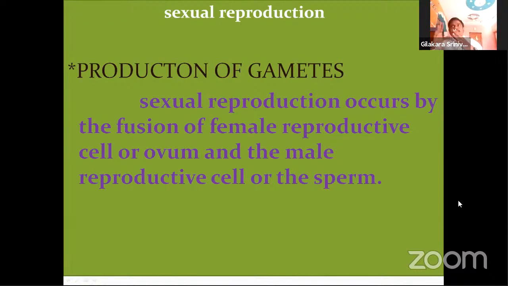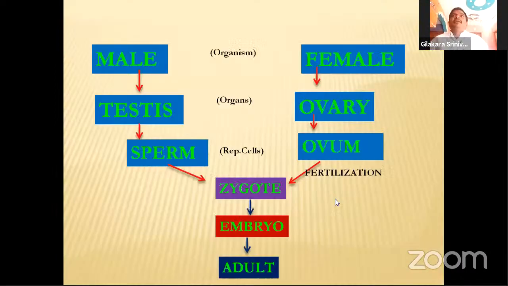Sexual reproduction occurs by the fusion of the male reproductive cell, the sperm, and the female reproductive cell, that is the ovum. The fusion of the male reproductive cell and the female reproductive cell takes place in the sexual reproduction process. Here you can see how the fusion of male and female gametes takes place.